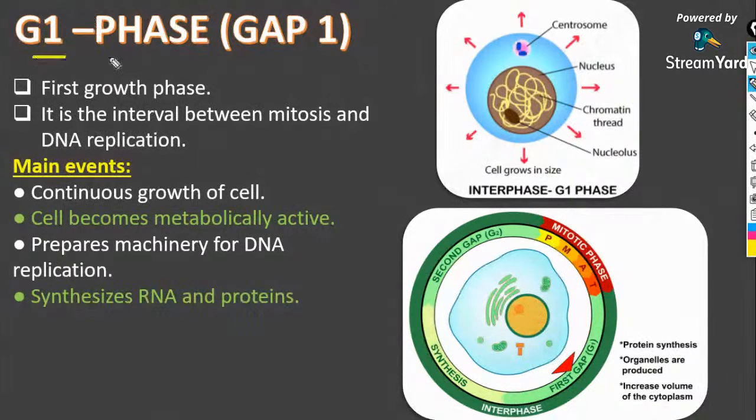So the G1 phase is known as the gap 1 phase or the first growth phase. G1 is also known as generation 1. Clear with that?